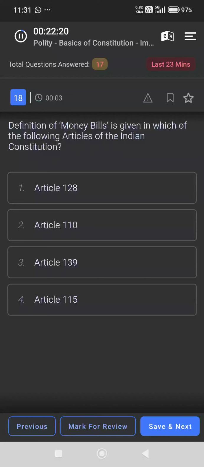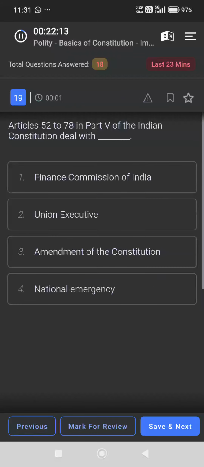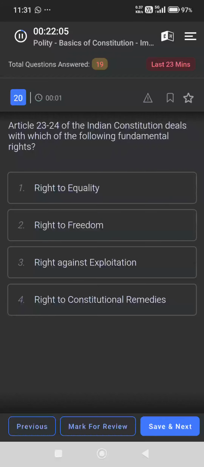Definition of money bills is given in which of the following articles of the Indian Constitution? Article 110. Articles 52 to 78 in Part 5 of the Indian Constitution deal with the Union Executive. Article 23 to 24 deal with right against exploitation.